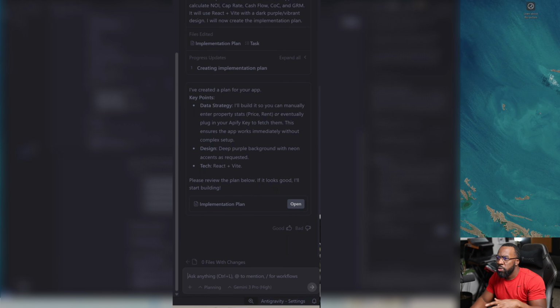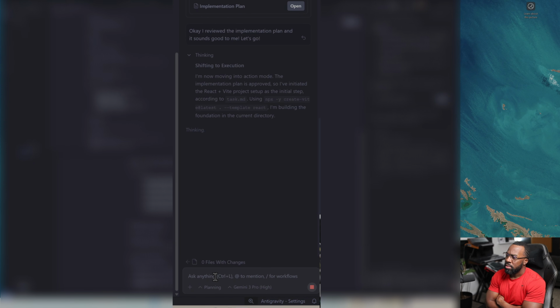So I just went through the implementation plan and it sounds good to me. So far, so good. I would know otherwise. Let's just see how much I can get done. I'm going to tell it, okay, I reviewed the implementation plan and it sounds good to me. Let's go. Someone cue the Jeopardy theme.